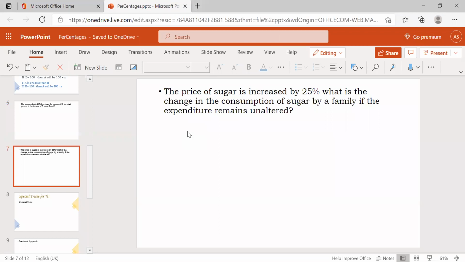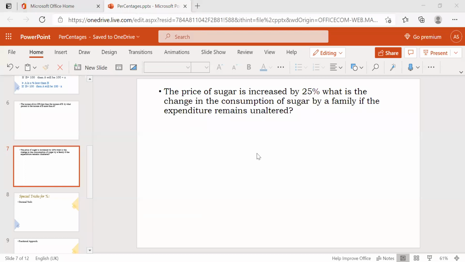Here, this question is based on percentage change. The price of sugar is increased by 25%. What is the change in the consumption of sugar by a family if the expenditure remains unaltered?